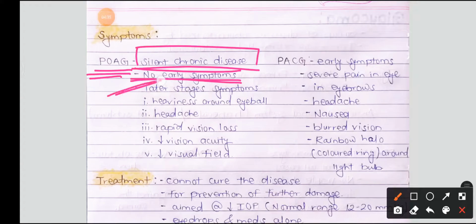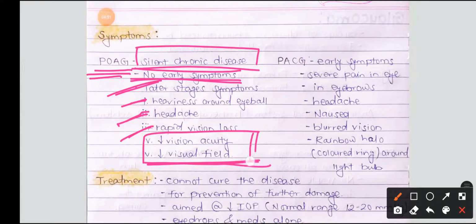And into the later stages the symptoms are like heaviness around the eyeball, then headache, then rapid vision loss, in which less vision acuity and less vision field occurs. Okay, so the peripheral vision is lost first, and then the vision acuity is lost, and finally it leads to the blindness. Okay, and PACG is